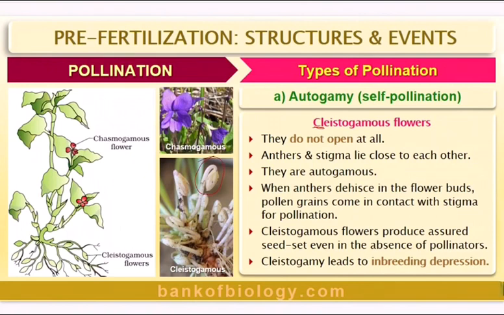So anthers and stigma lie close to each other, and they are autogamous. When the anthers dehisce, pollen grains are released in the flower buds, and the pollen grains come in contact with the stigma for pollination within the closed flower. So cleistogamous flowers produce assured seed set even in the absence of pollinators.